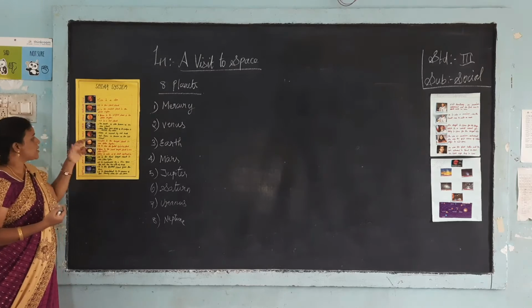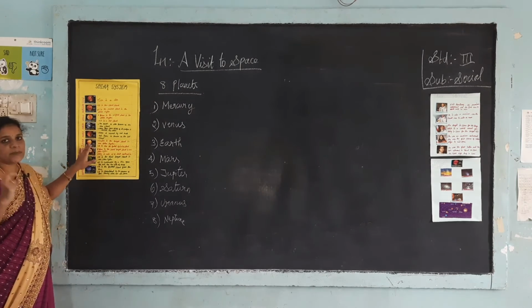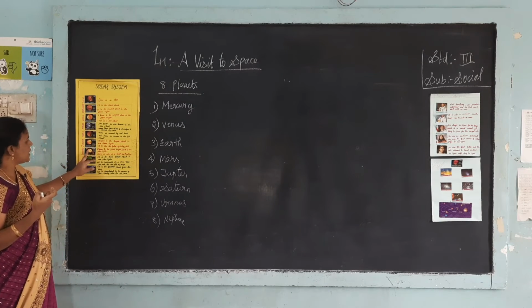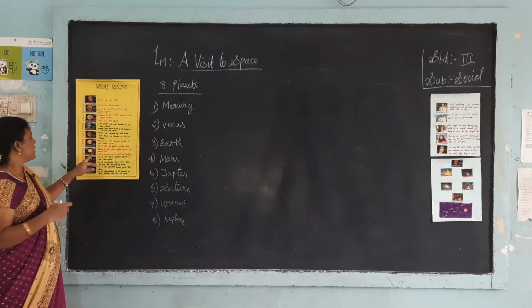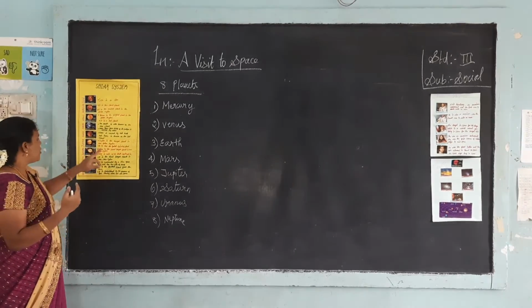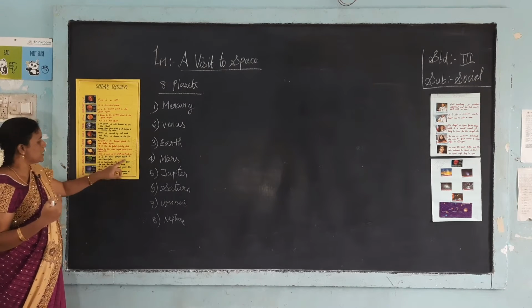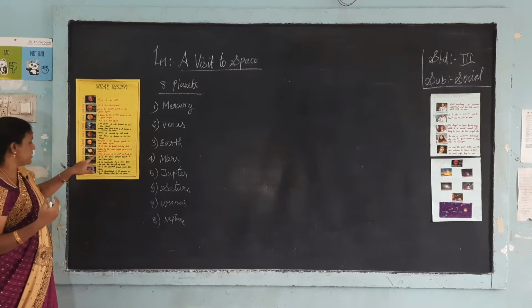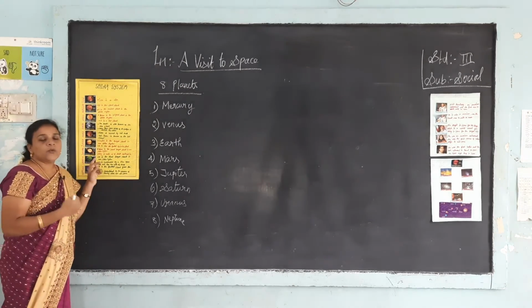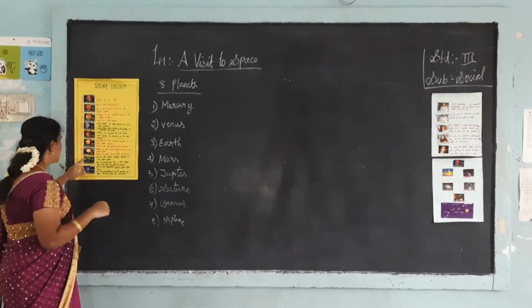Jupiter is the largest planet in our solar system and it is also the fastest spinning planet. Saturn is the second largest planet in our solar system. It has rings made up of dust, rock and ice. And the seventh planet is Uranus. It is surrounded by a blue-green color and it also has 2 sets of rings.